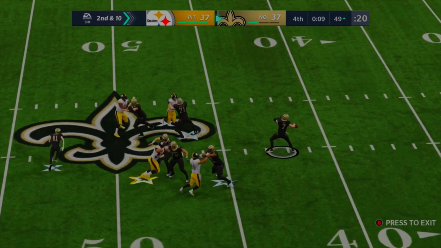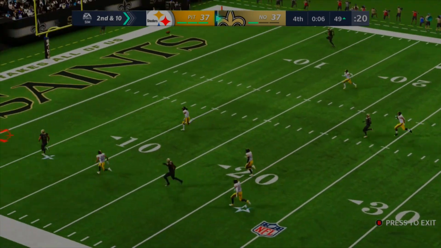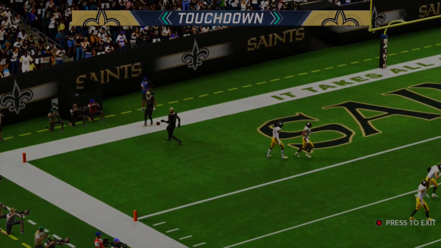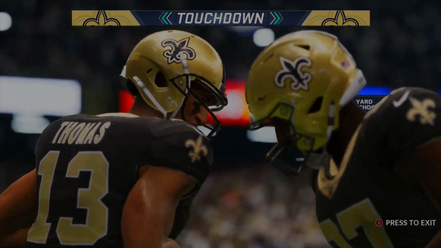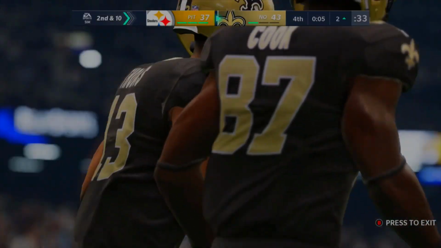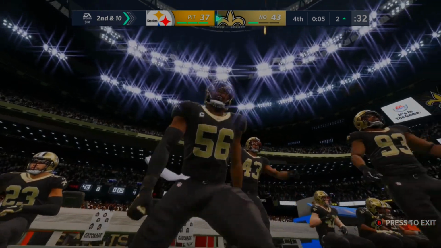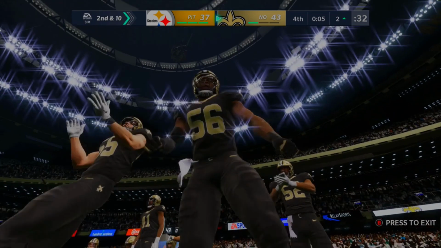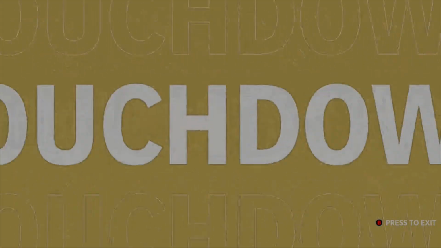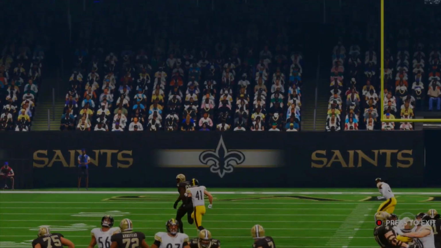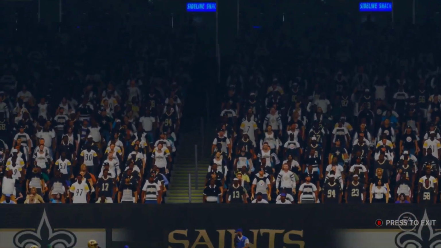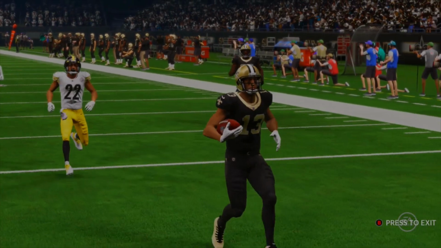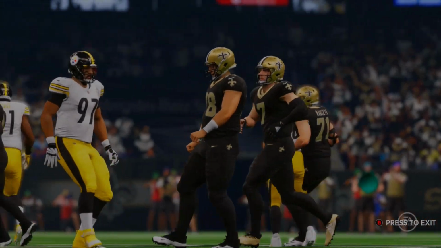11 seconds left. They have to get a few more yards, and Taysom Hill is going to go deep for this one. Does he have a receiver open? Once again, Michael Thomas reaches open. Touchdown, Saints. Michael Thomas finds his way open once again, and receivers are getting through everything. I don't know what's going on today, but it's just easy for receivers to burn the cornerbacks and get loose. Taysom Hill puts this perfectly too, and Michael Thomas is nothing but open. That's how you put up 40-plus points on the Steelers' defense.